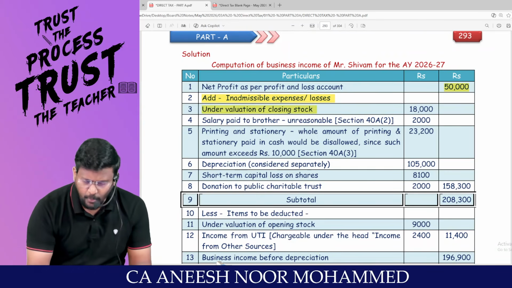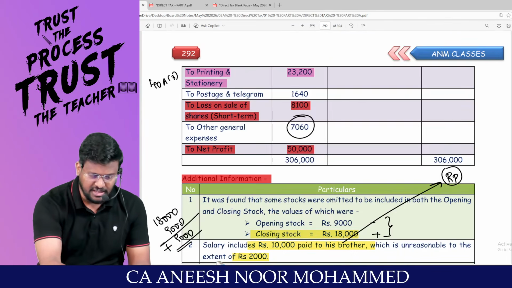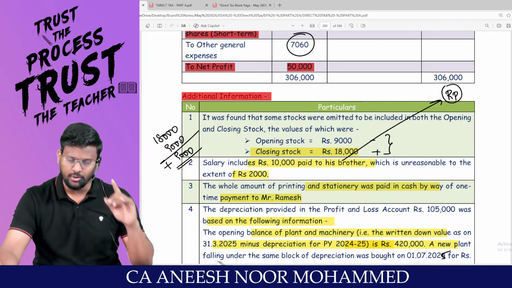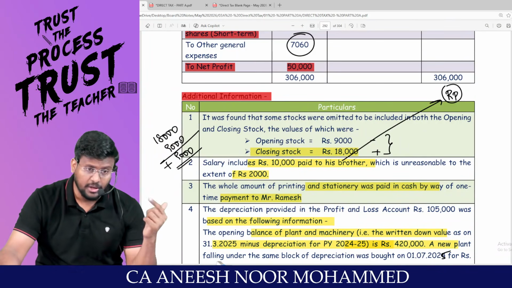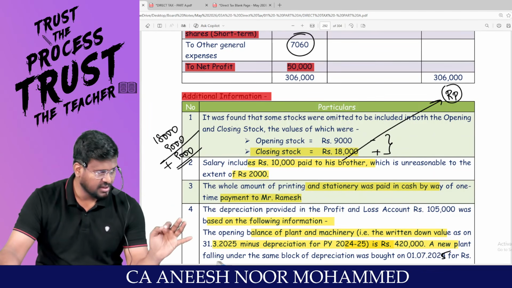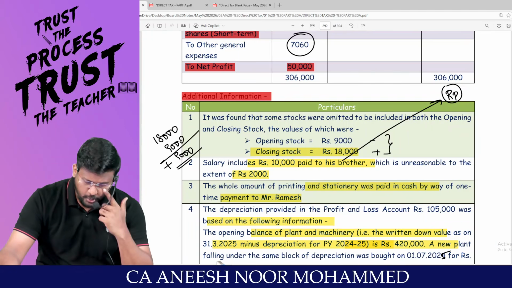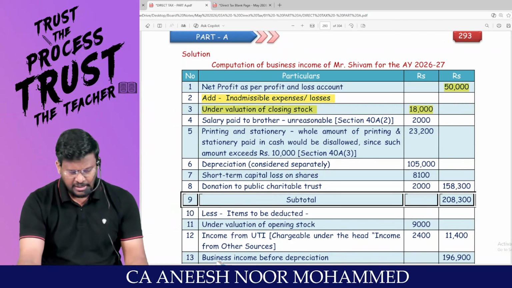Number one, undervaluation of closing stock. My dear lovable students, I should have considered the stock properly. There is an undervaluation of closing stock. You tell me, if closing stock reduces, the credit side of the trading account reduces. That means gross profit would have reduced. If gross profit is reduced, automatically net profit will also reduce. That's why I have to add back 18,000. Very easy adjustment. Sir, next one.